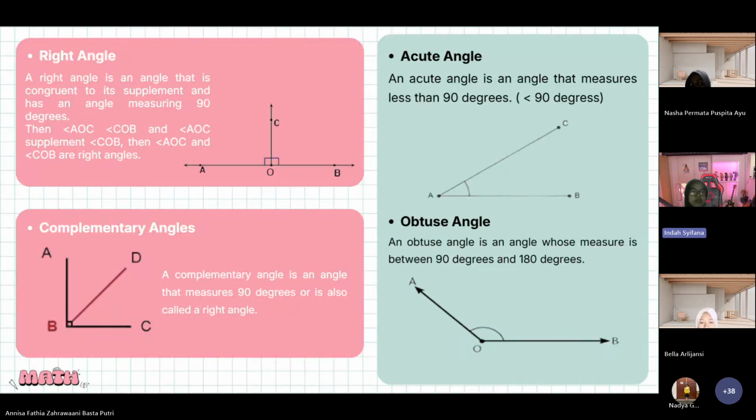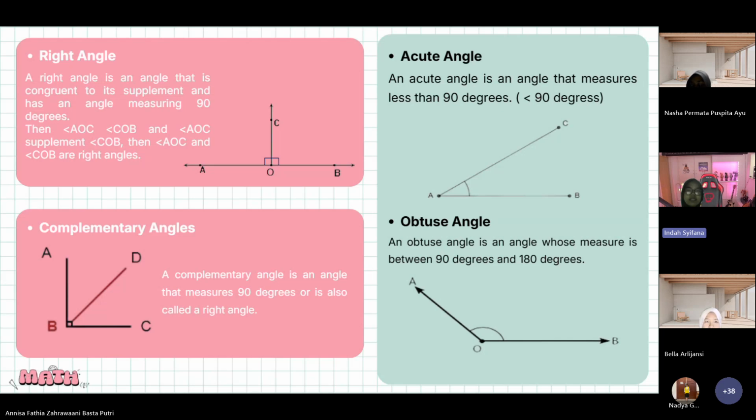And next, complementary angles. A complementary angle pair sums to 90 degrees. So a right angle and complementary angles are 90 degrees.